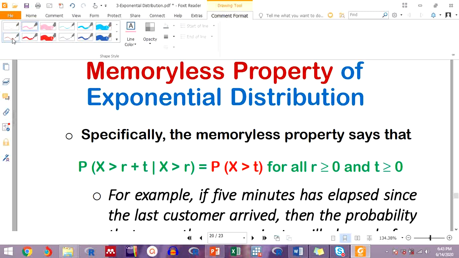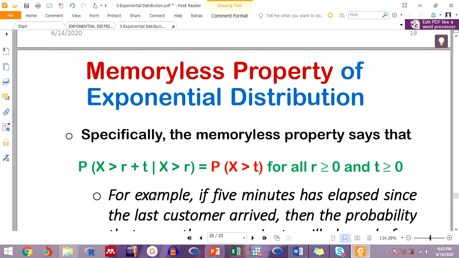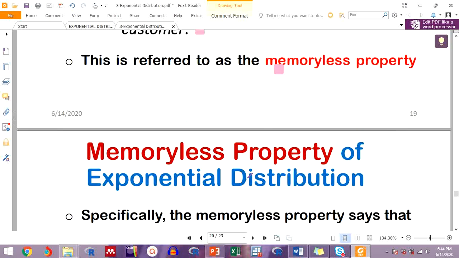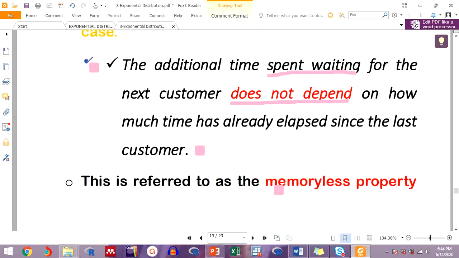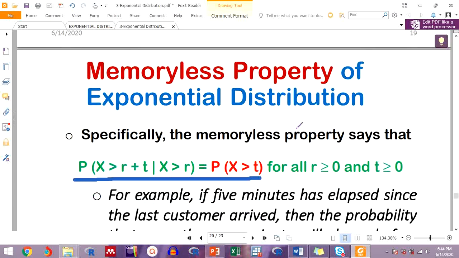Let me pick this color, I think this one will be blue. We have the probability of x greater than r plus t, given x greater than r, will be equal to the probability of x greater than how much? t. Now this mathematical expression right here is what this statement means: the additional time spent waiting for the next customer does not depend on how much time has gone since the last customer.